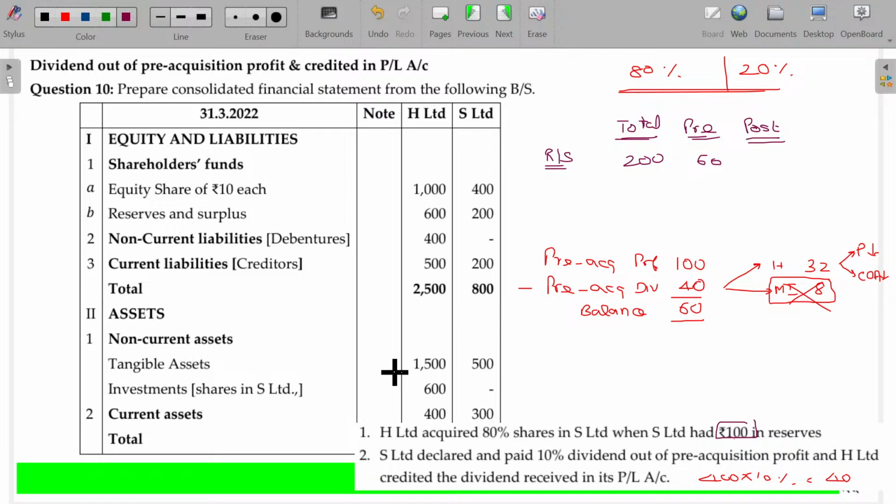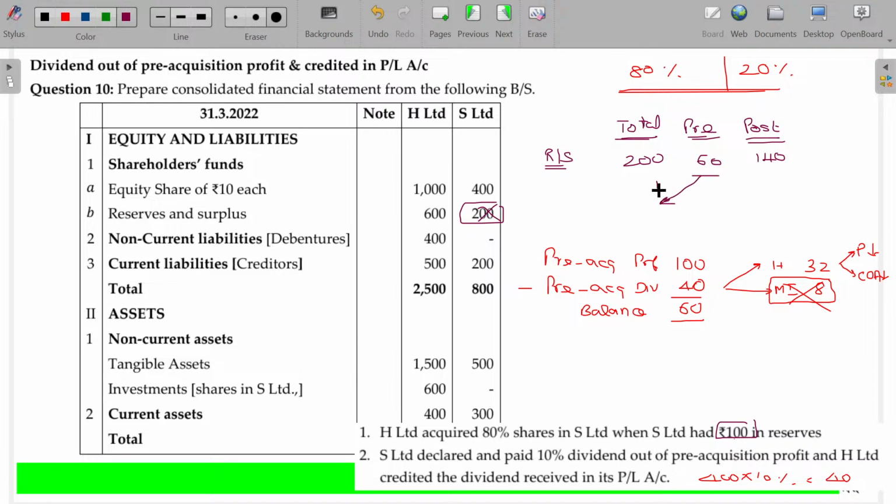On receipt of that, it should be credited in the investment, but they have wrongly credited the P&L account. That will be separately adjusted. So in the closing balance sheet, they have 200. In that 200, leftover pre-acquisition profit is only 60, and the balance 140 could be earned after the acquisition date. So there are connecting adjustments here and there, in both places.